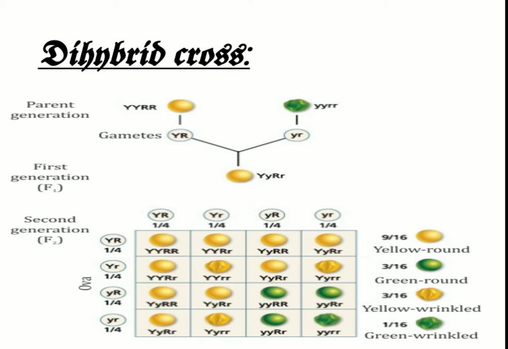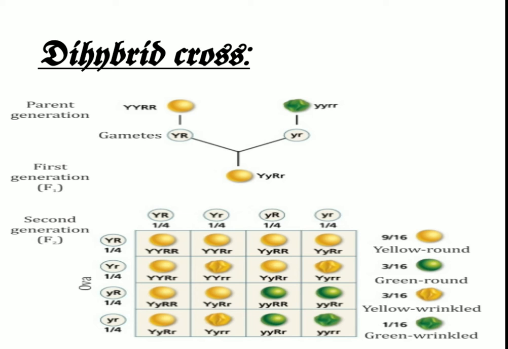Now, the plant will produce yellow and round seeds because capital R dominates small r, and capital Y dominates the small y allele. For the F2 generation, four types of gametes will be produced as shown in the figure. These will be capital R capital Y, capital R small y, small r capital Y, and small r small y. Thus, the four types of alleles assort independently in four types of gametes.